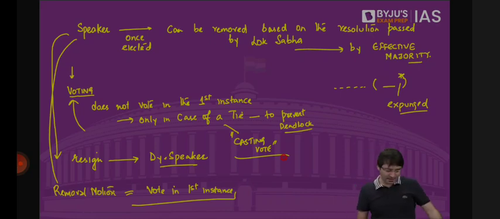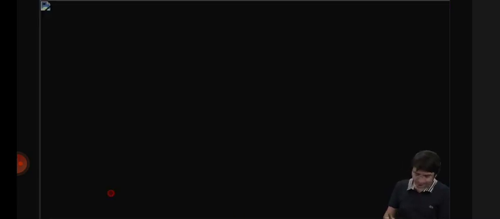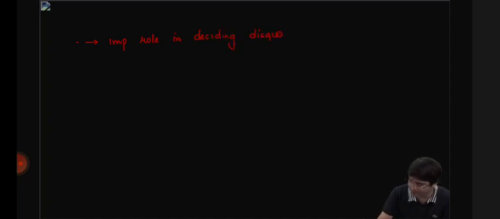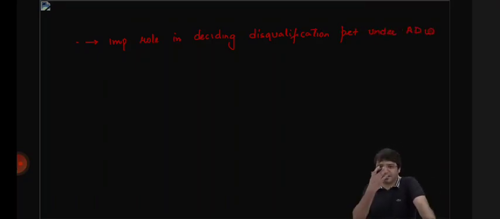But the speaker has an important role in deciding disqualification petitions under anti-defection law. We will discuss what this anti-defection is, but if a member of parliament has switched from one political party to another political party, he should be disqualified. Who will disqualify this person? The Speaker of the Lok Sabha.